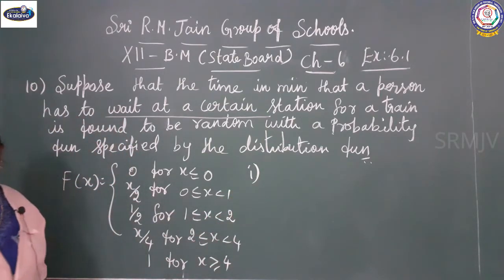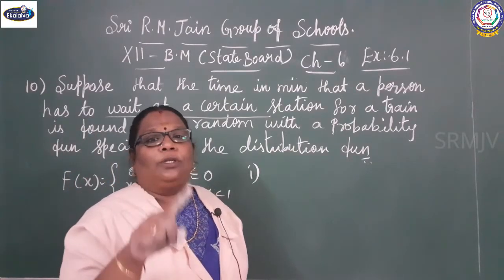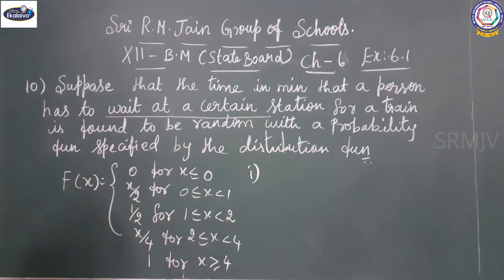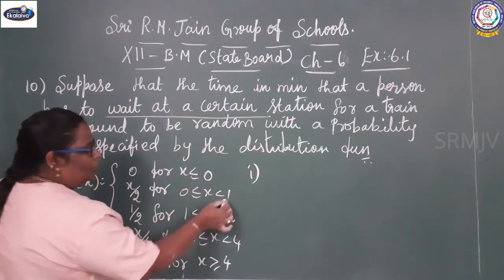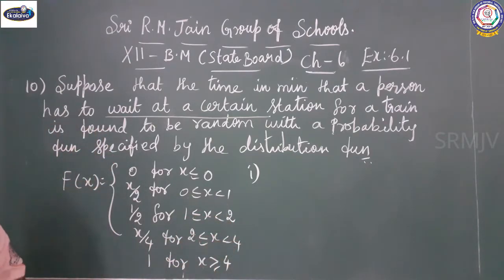Is the distribution function continuous? If so, give the probability density function. Yes, see here: 0, 0 to 1, 1 to 2, 2 to 4, and x greater than or equal to 4.